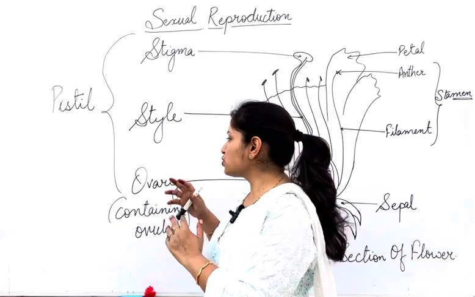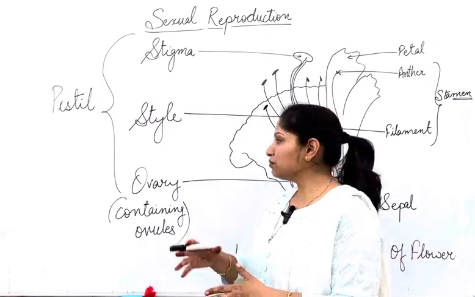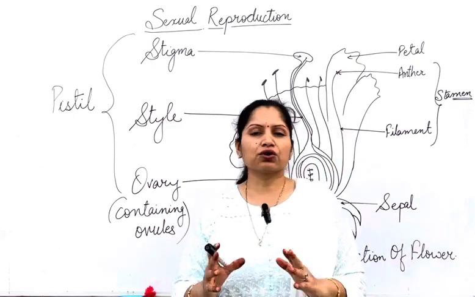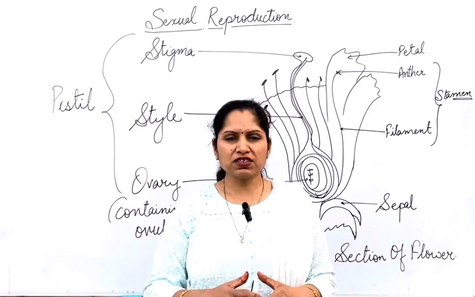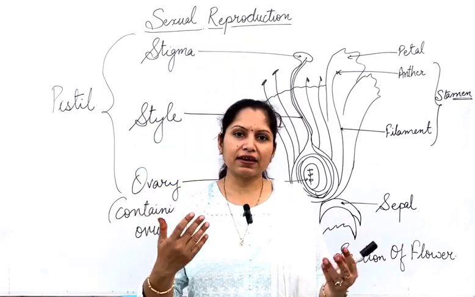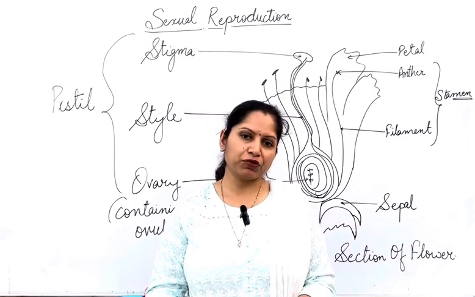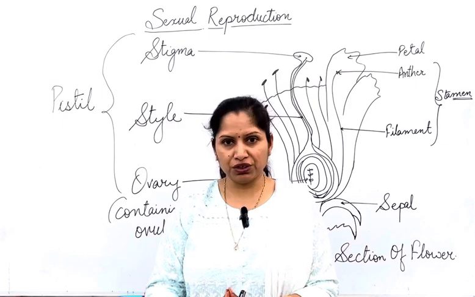Okay, so that's all about reproduction in flowers. This is the diagram. That's a longitudinal section of a flower. What's the meaning of longitudinal section? When you cut something this way, that is known as a longitudinal section. The way I have cut the flower, I've shown you, that is a longitudinal section.